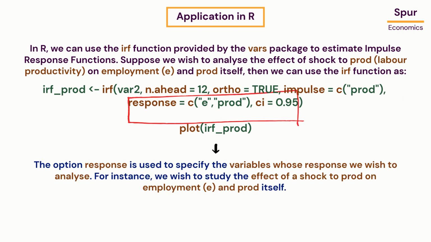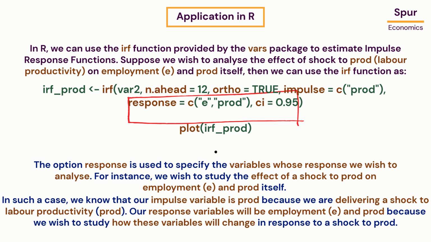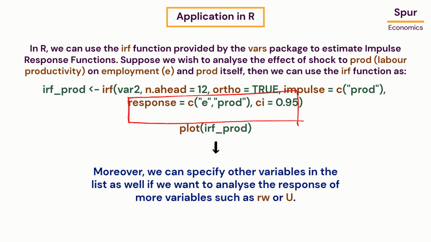The option response is used to specify the variables whose response we wish to analyze. For instance, we wish to study the effect of a shock to PROD on employment E and PROD itself. In such a case, we know that our impulse variable is PROD because we are delivering a shock to labor productivity, or PROD. Our response variables will be employment E and PROD itself because we wish to study how these variables will change in response to a shock to PROD. Moreover, we can specify other variables in the list as well if we want to analyze the response of more variables, such as RW or U.